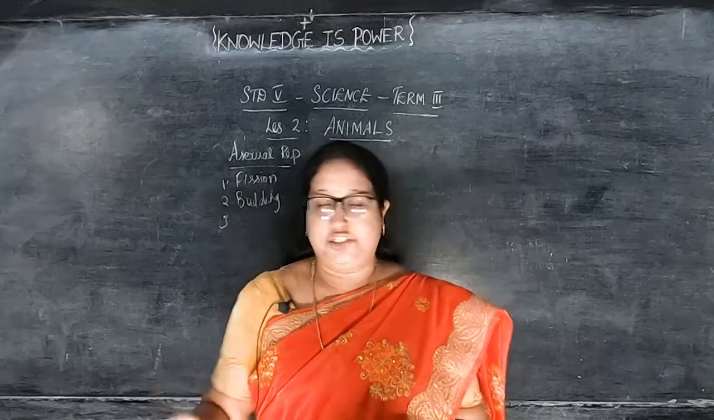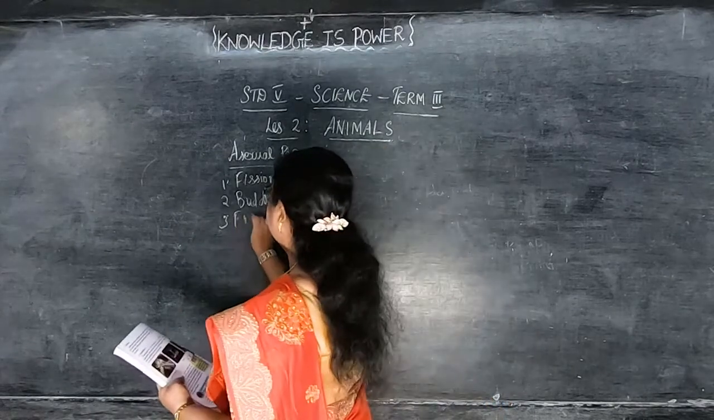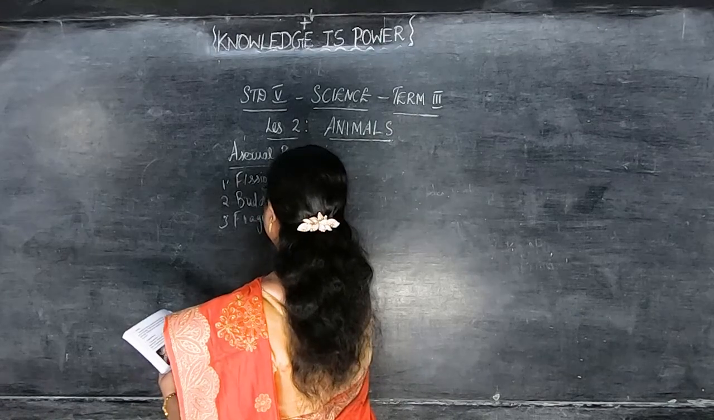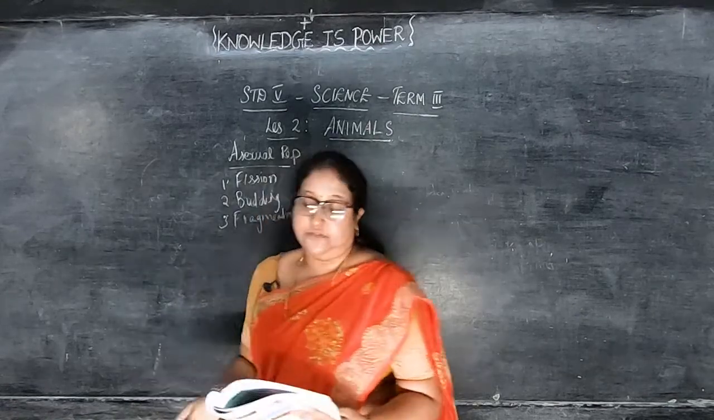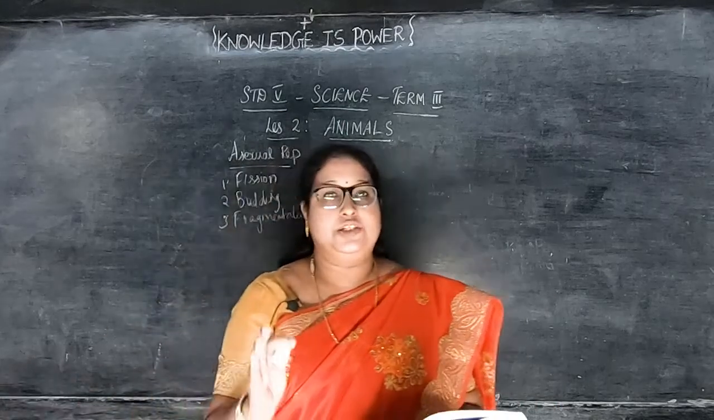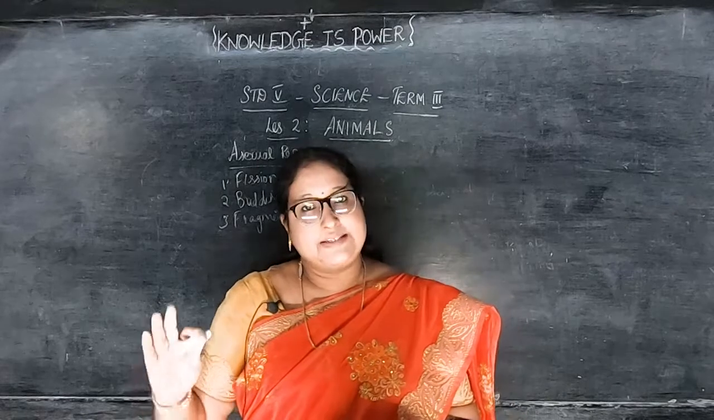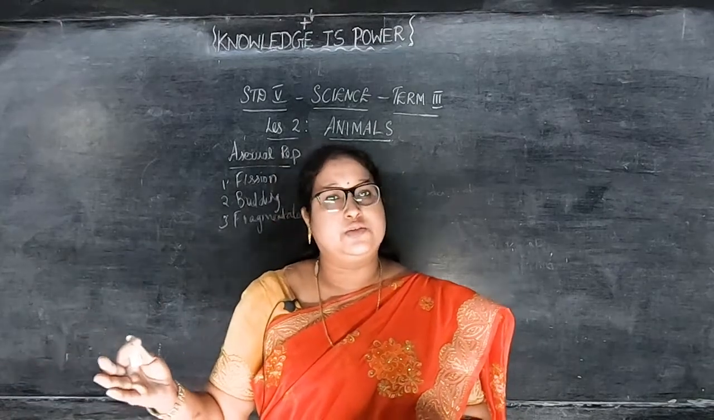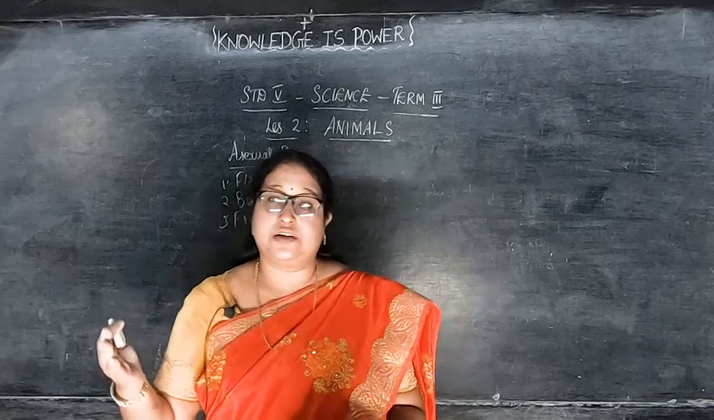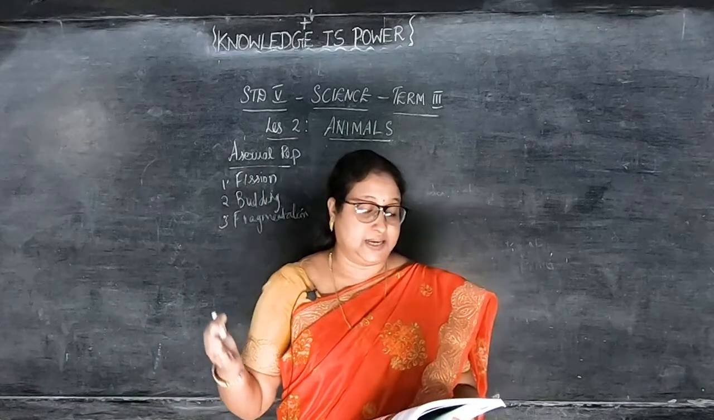Next, fragmentation. In fragmentation, what we are going to say is the breaking of the individual into two parts followed by regeneration. That is, from the original individual they divide into two parts and they again regenerate. Regenerate means forming again. Reproduction through fragmentation is observed in sponges and sea stars.